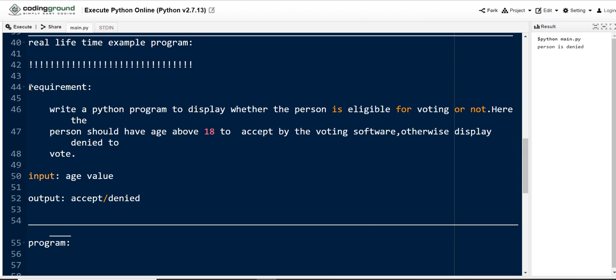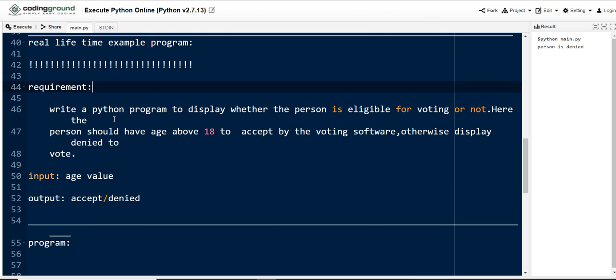Yeah, requirement. Here the requirement is displayed. Always try to write programs based on the requirement, because based on the client requirement only the developer will develop a particular project and deliver it to the client. While we are learning Python programming, we need to think in such a way. Just imagine that we are building a project, like a software or anything, and try to write logic for that software.